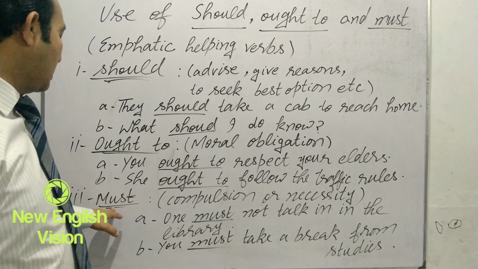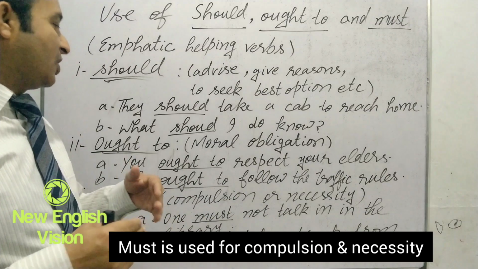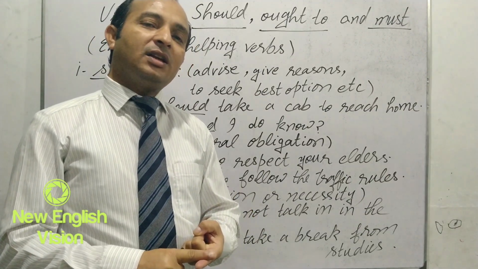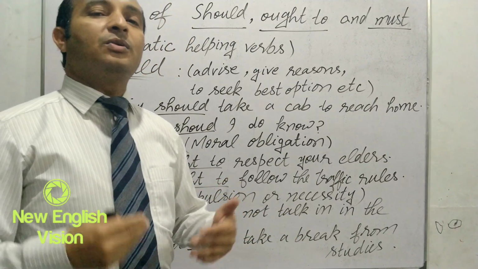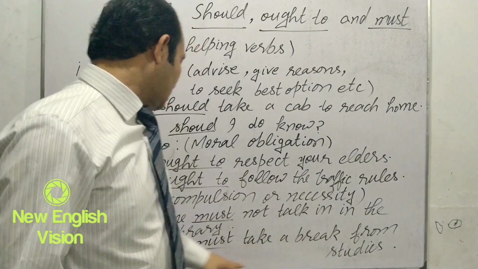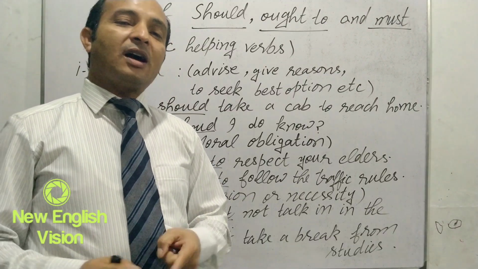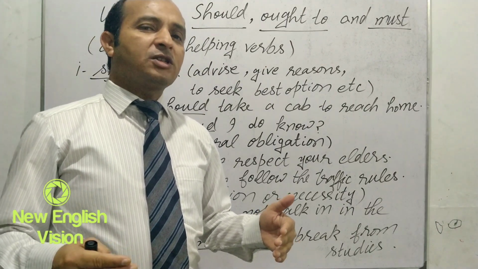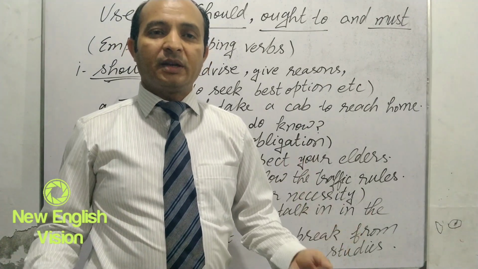Now let's come to the word must. Must is also used to emphasize, but when the emphasis is on compulsion and necessity, when to do something is very compulsory, we use must. When to do something is very necessary, we use must. Let's have an example. One must not talk in the library. It means talking in the library is not good. So one must be silent because it can disturb the others who are sitting in the library or reading something.